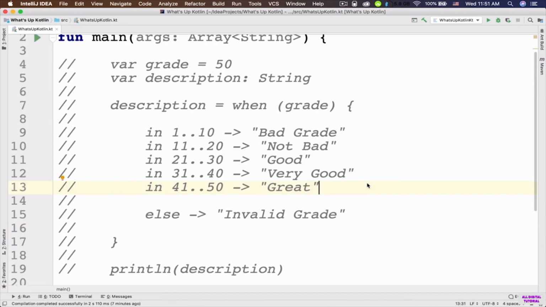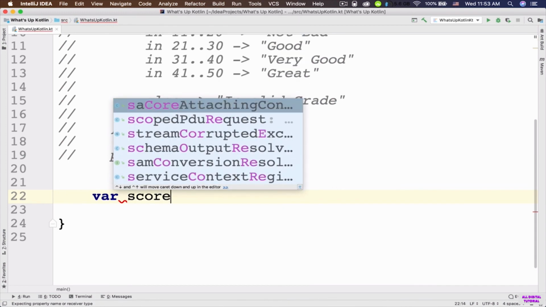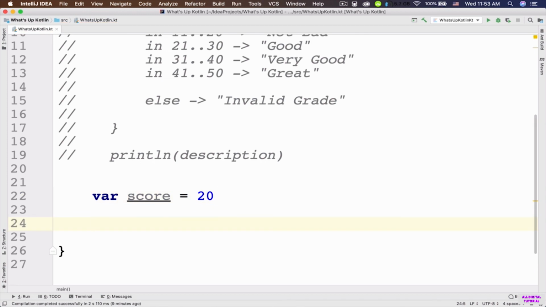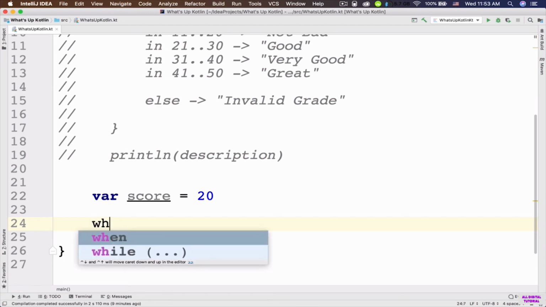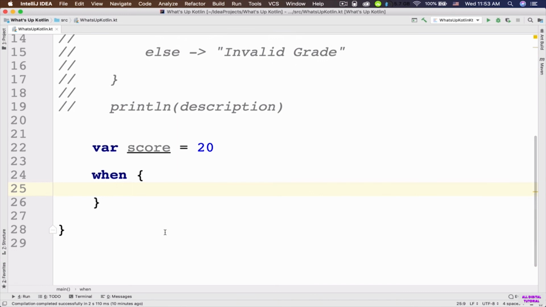So here let me tell you that we can also match a branch to a condition based on a property of the value without any argument being passed to the when expression. So now let's see a real world example and then it will completely make sense. So let's say that we have a variable and its name is score, assignment operator 20. So now I want to know whether this score is actually even or odd. In that case, we can have when and then open and close this when by using these braces. Here notice that we do not need to supply this when expression with an argument.